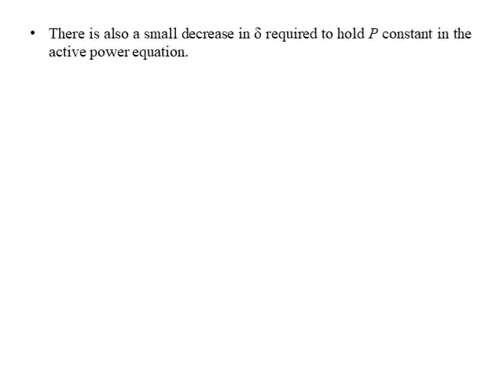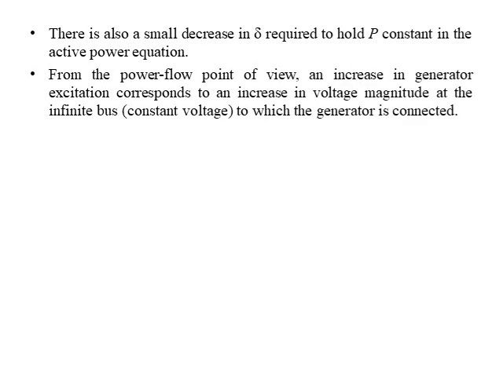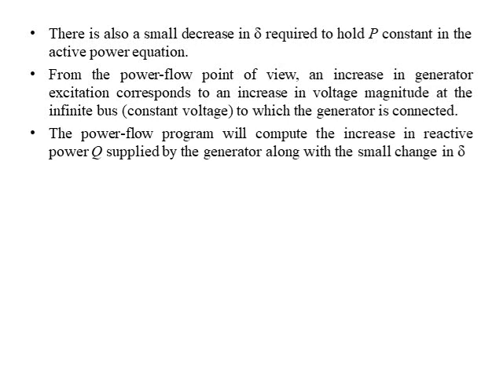So there is also a small decrease in del required to hold P constant in the active power equation. From the power flow point of view, an increase in generator excitation corresponds to an increase in voltage magnitude at the infinite bus to which the generator is connected. So the power flow program will compute the increase in reactive power supplied by the generator along with a small change